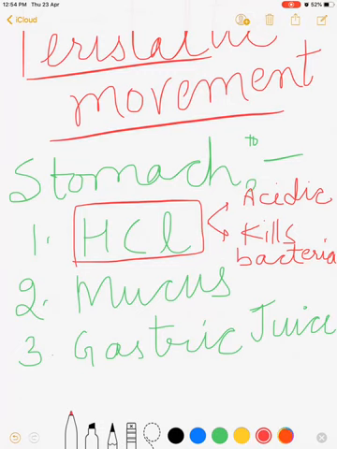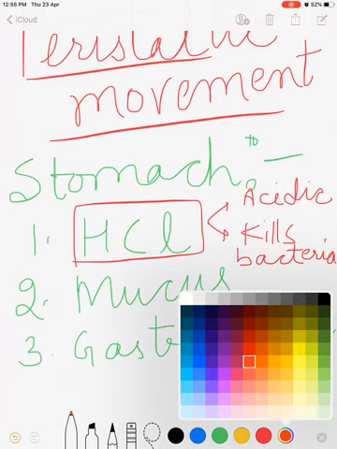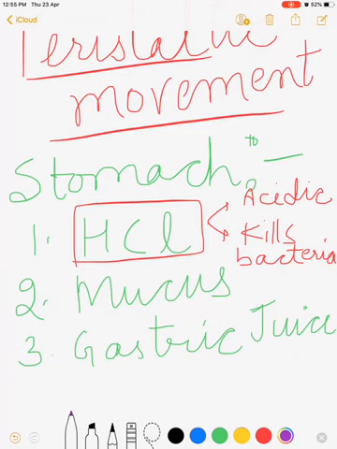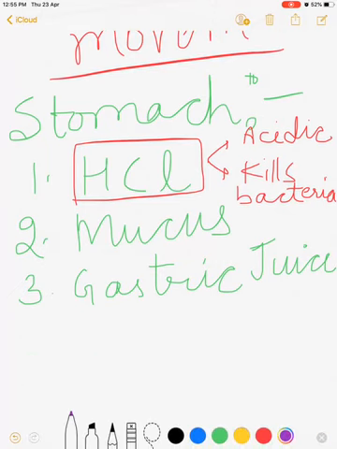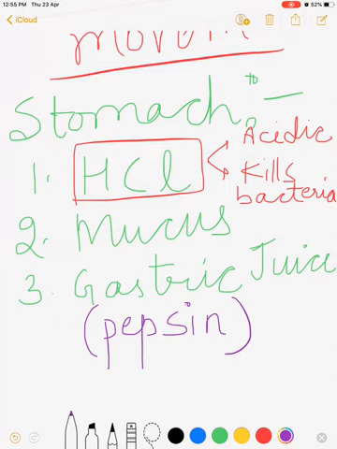Why is there a need to make the medium acidic? It is related to gastric juice, because in gastric juice there is the presence of an enzyme, that is pepsin. Actually, pepsin is present in inactive form.